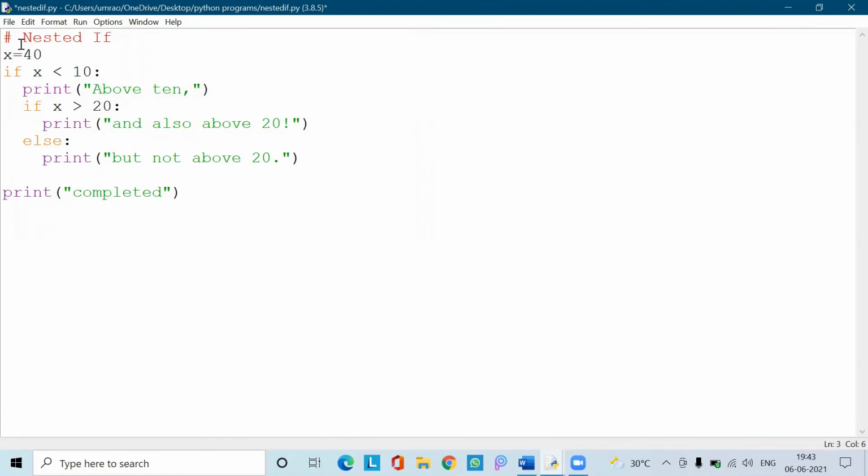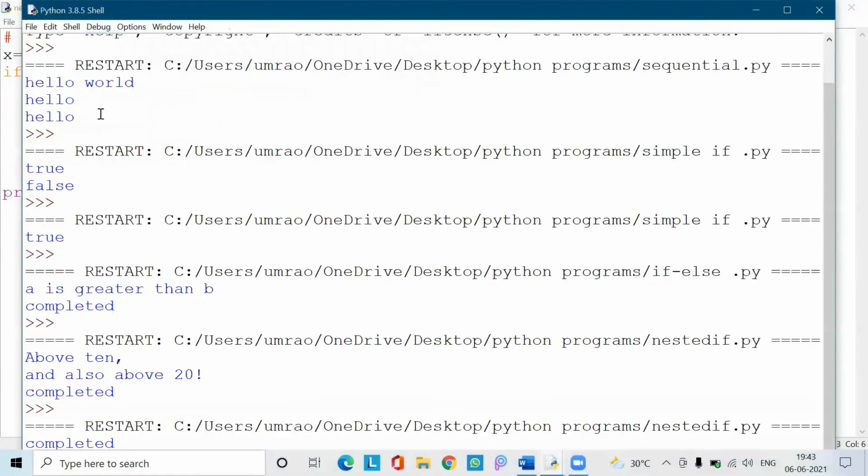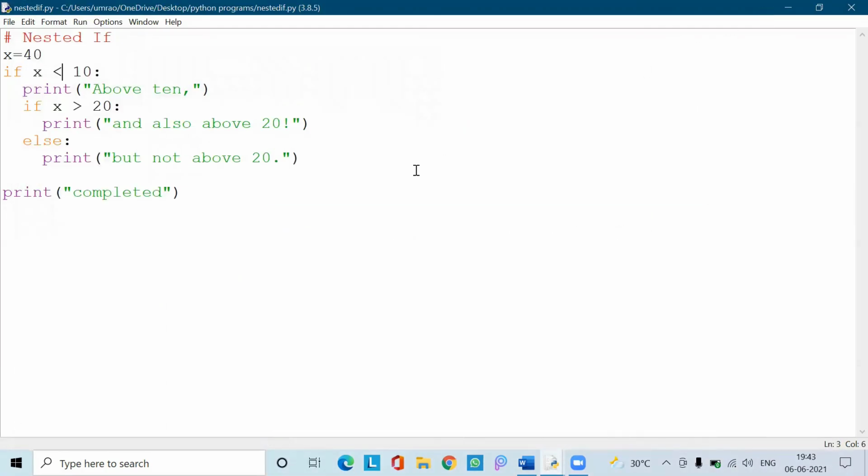So let us save and run this. Remember, we need to get the output completed, because the outer if condition doesn't satisfy our need. So it has given me only completed, because the outer if condition has not been satisfied, as 40 is not less than 10.